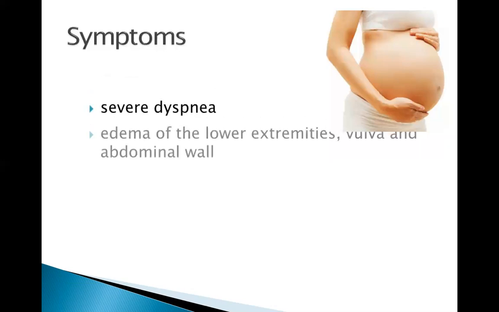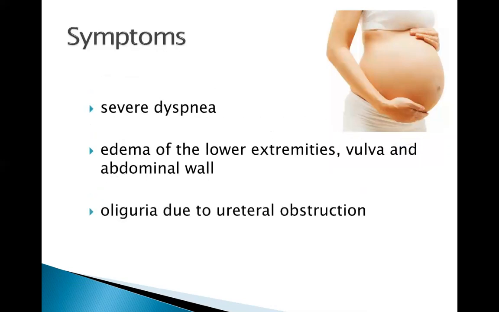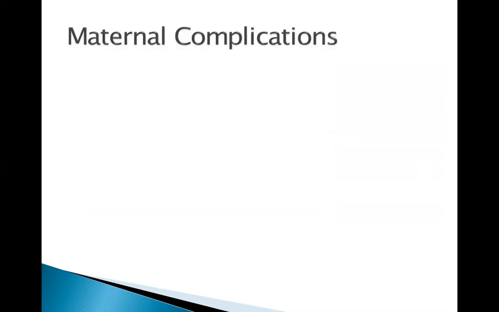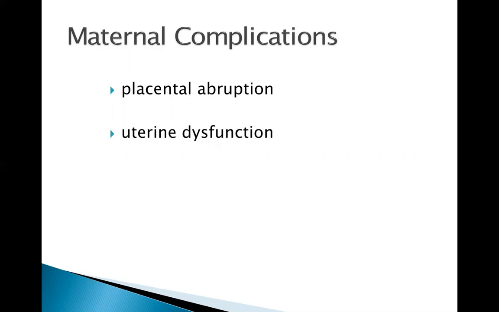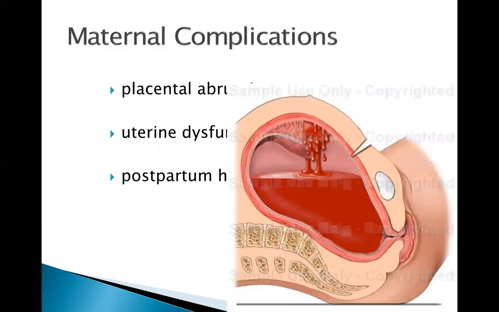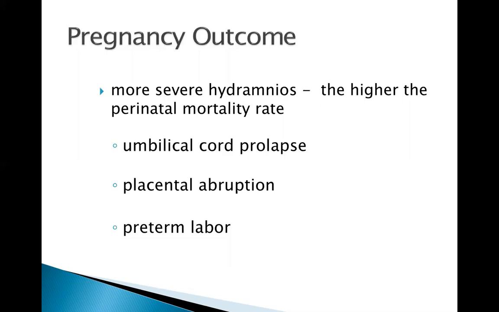Symptoms of polyhydramnios may include the following. These symptoms are due to pressure exerted by the over-distended uterus upon the adjacent organs. Maternal complications can either include but not limited to placental abruption, uterine dysfunction, and postpartum hemorrhage. Again, during our synchronous meeting, I could probably ask someone to discuss why these complications, whether in the mother or in the fetus, can actually occur.